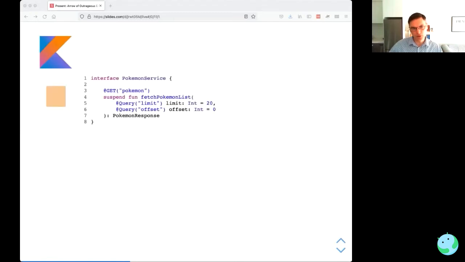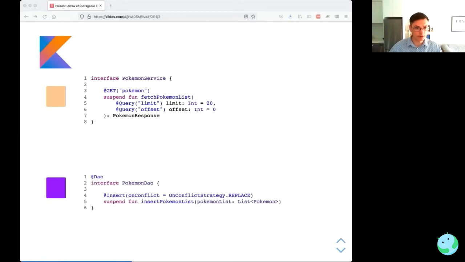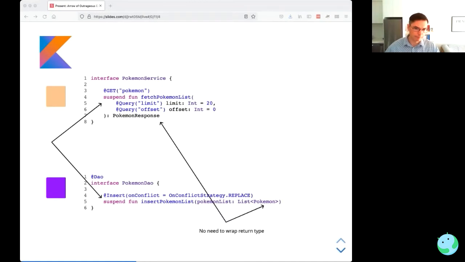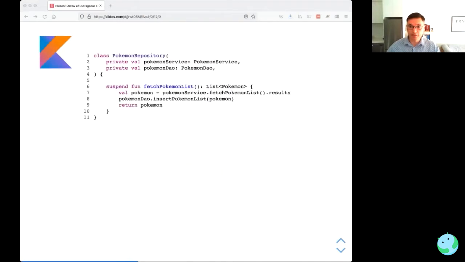So then along came coroutines. The service looks like this, and the DAO looks like this. We've just added the suspend modifier in front of the function. We don't have to wrap the return type anymore. We don't have to worry about Singles and Completables and so on. Then if we go to write our repository, we end up with something very, very nice. We've got rid of all the nesting, basically. We don't need to worry about combinators like flatMap. We can just write imperative code and use the result.